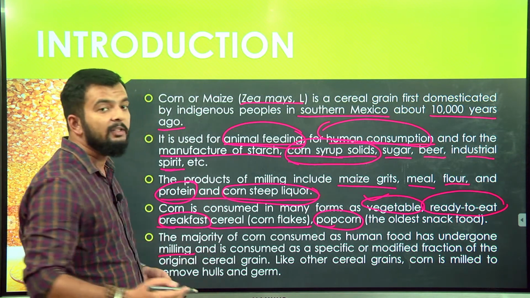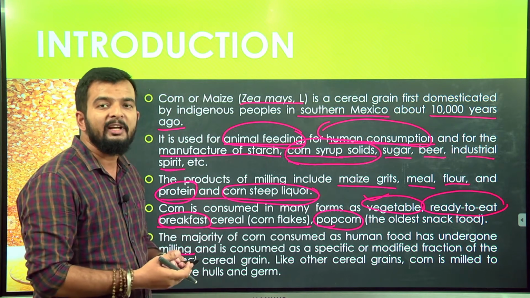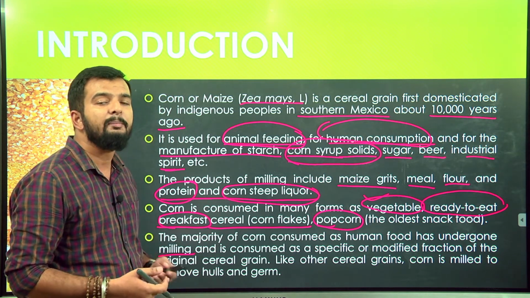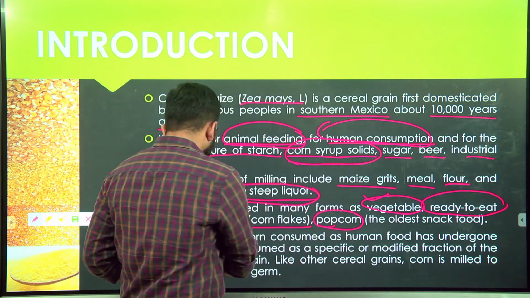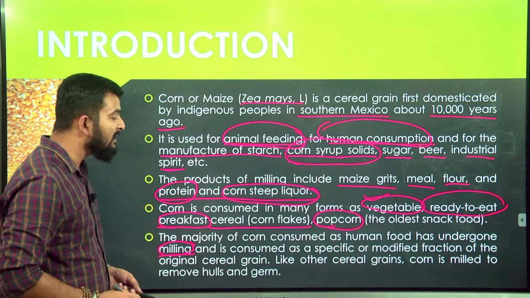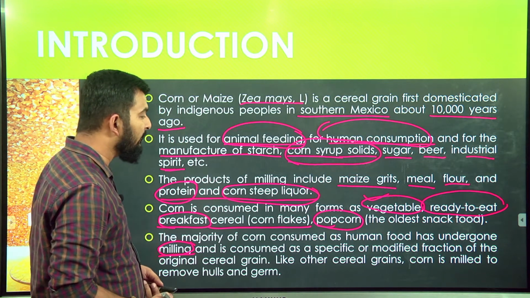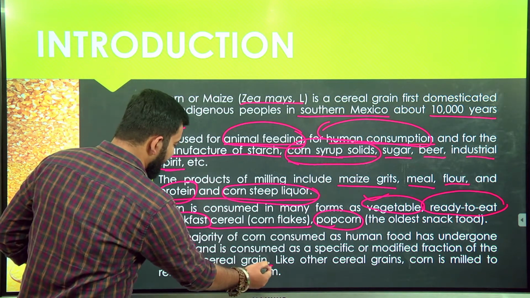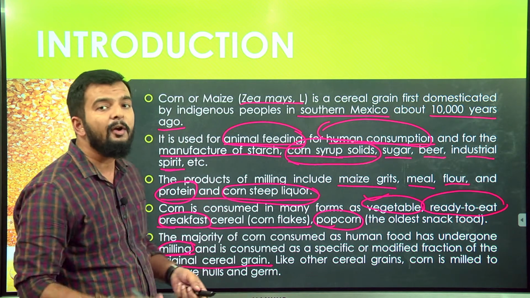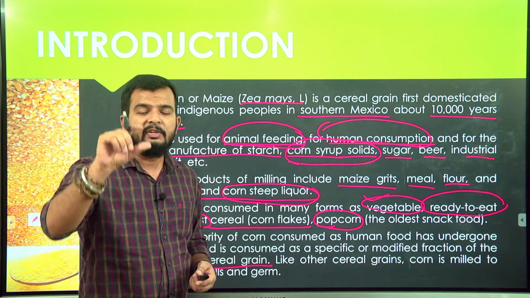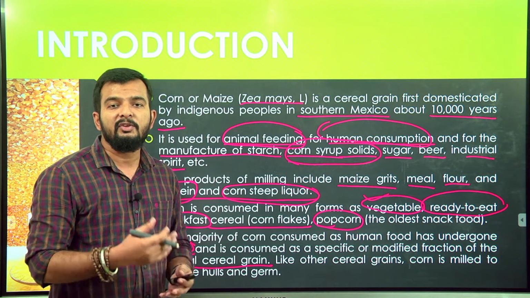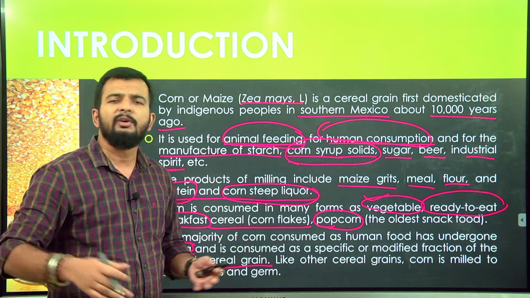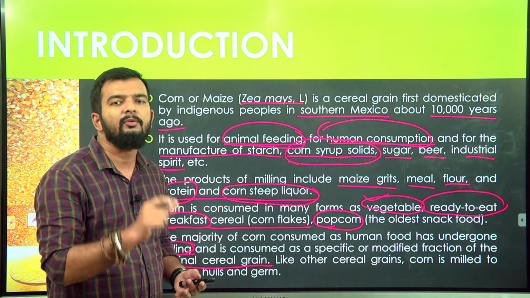That is, for human consumption, the majority of products from corn undergo industrial milling, and are consumed as a specific or modified fraction of the original cereal grain. If we consider whole corn as a whole cereal grain, the portion that we consume as snacks or any product is just a portion of the whole grain.